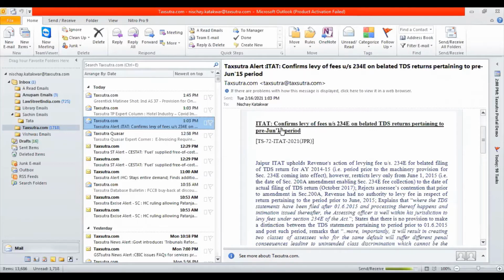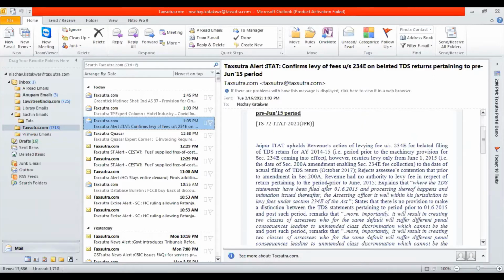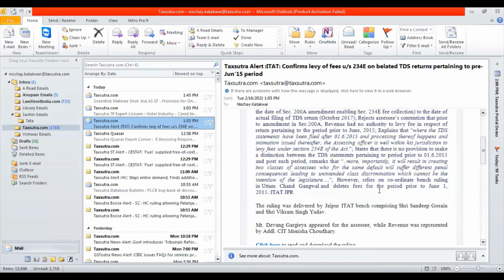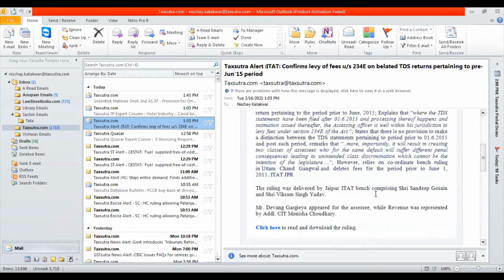I received an email on ITAT confirms levy of fees under section 234E on belated TDS returns. Now it has given me the overview, Jaipur ITAT and so on. And I say that, okay, I want to refer to this particular email and this particular issue in detail. So what I do is I click here.